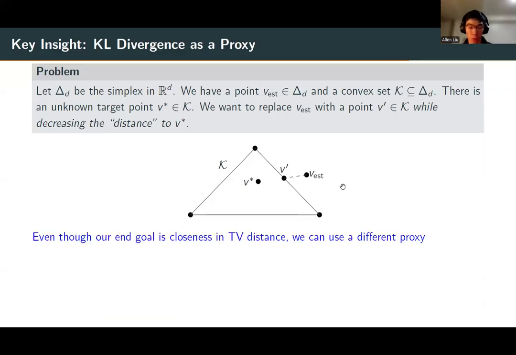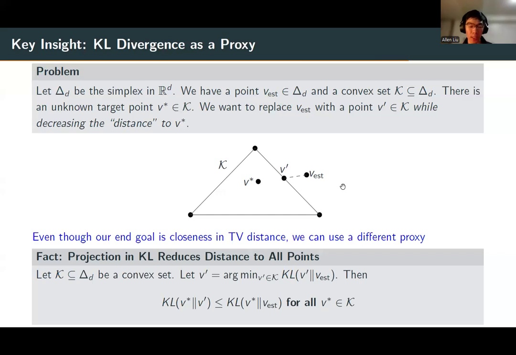Crucially, KL divergence has the following property: when I project onto a convex set in KL, so when I let V prime be the projection in KL, then I actually decrease the KL divergence to all points in my convex set K. This is exactly the property that failed for L1 on the previous slide, but it holds for KL.